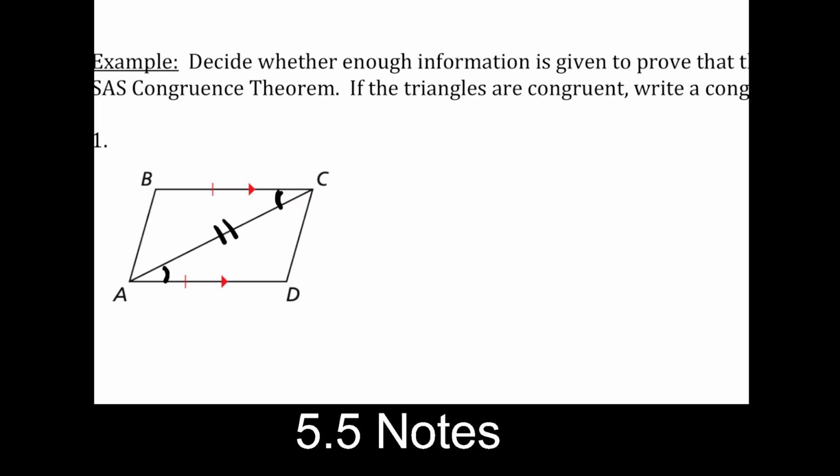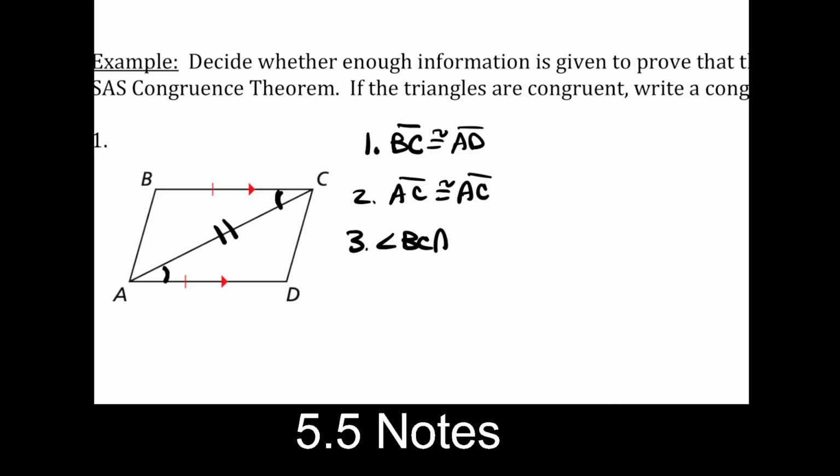So here we have our three pieces of information. We have the first one, side BC is congruent to side AD. Our second piece of information, AC is congruent to itself. Of course, right, reflexive property. And our third piece of information, angle BCA, is congruent to angle DAC.